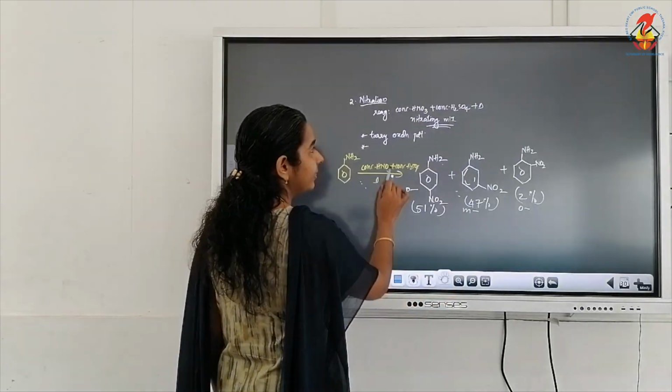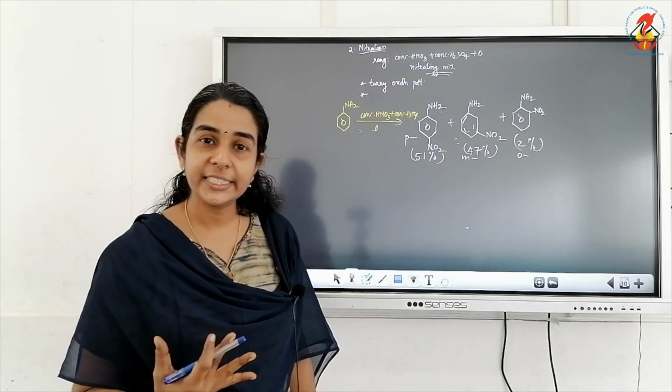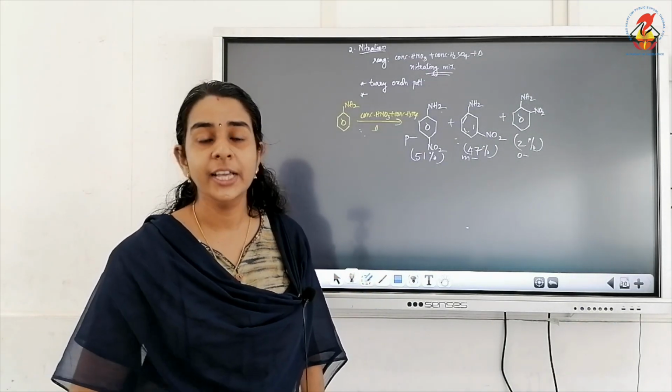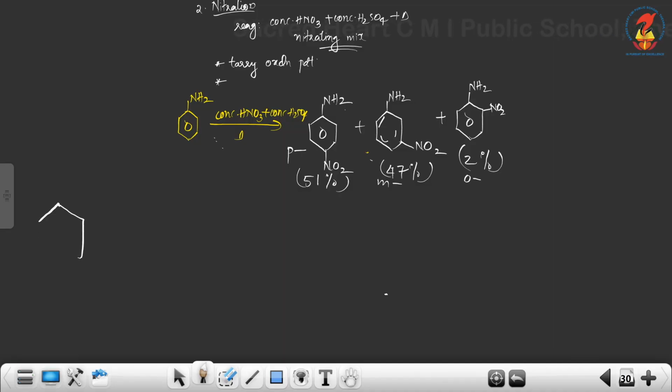The same method: by protecting and deactivating the NH2 group by acylation through the formation of acetanilide. So aniline, first we have to treat with, how do we do acylation of aniline?